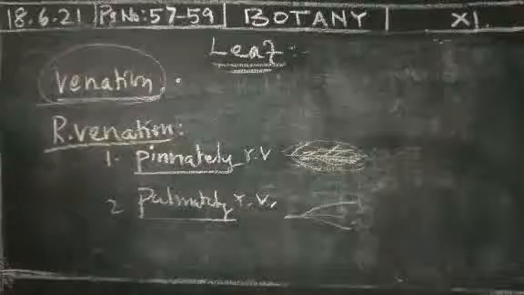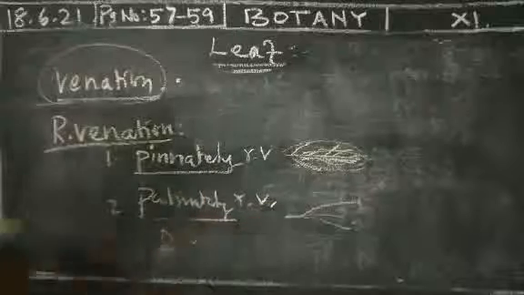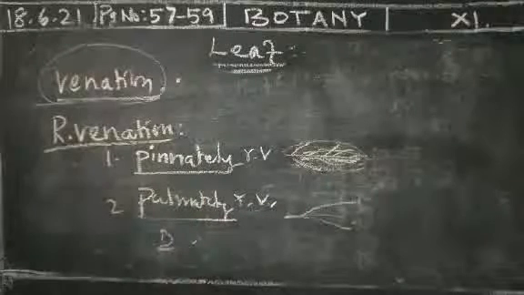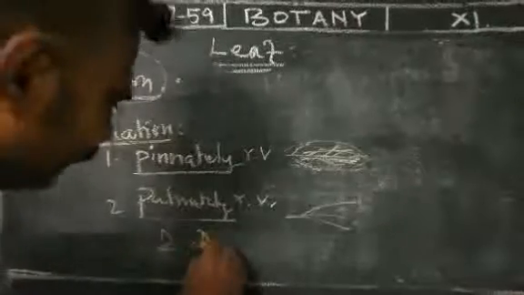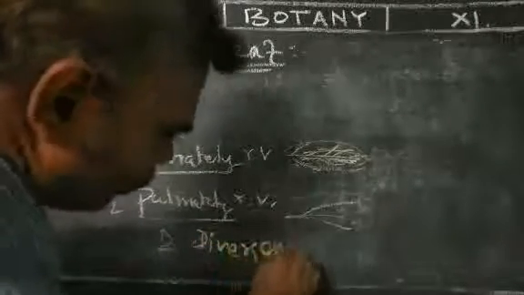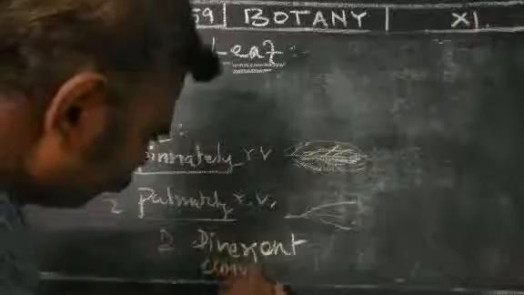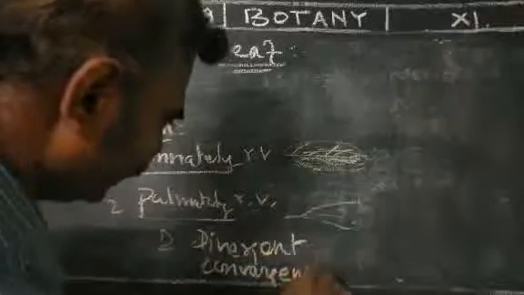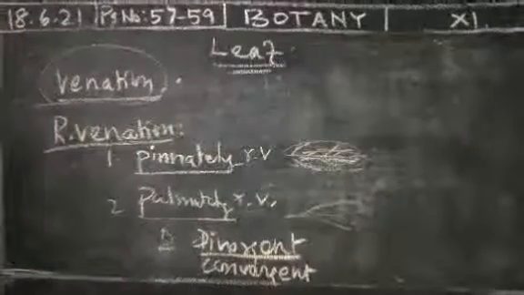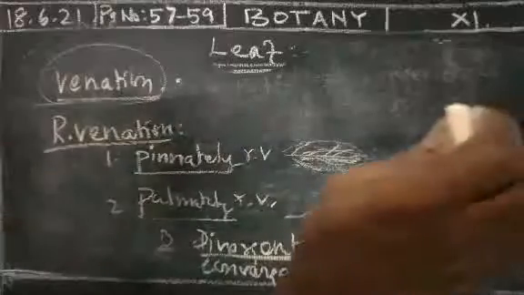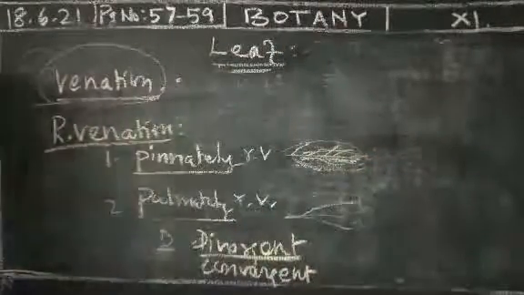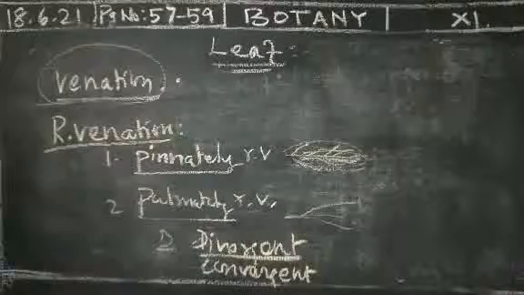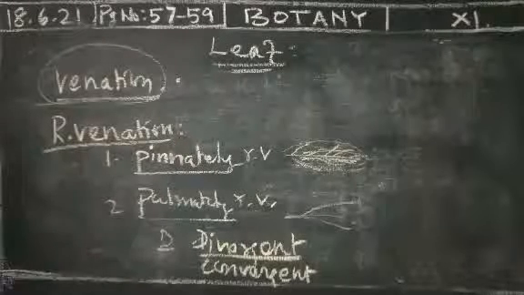Again it is divided into two types in palmately reticulate venation: divergent and convergent. What do you mean by divergent? Divergent means it will diverge, going to other sides. It will separate.